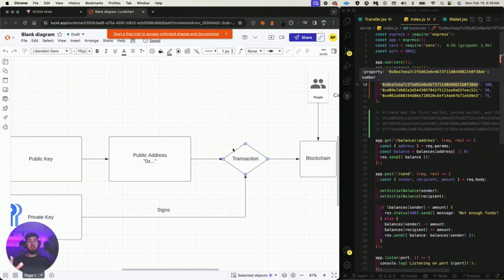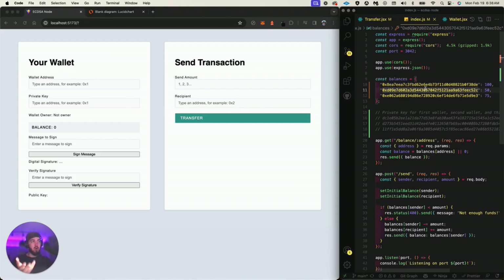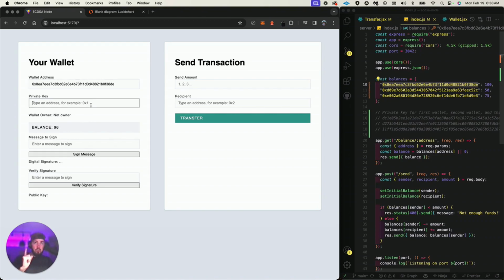So this is a lot of broad strokes, but I've broken it down into a few steps to hopefully break things down. On the right here, we just have some hard-coded balances with accounts, and we have some private keys that were generated with these public keys or these public addresses. How it's going to work is I'm going to take this public address, and in step 1, we can check for the wallet address and see the funds in it, and you can see I've appended a few things. This person, I don't know if they're the owner yet or not, but I know for sure that someone has the public key, but everyone has the public key.